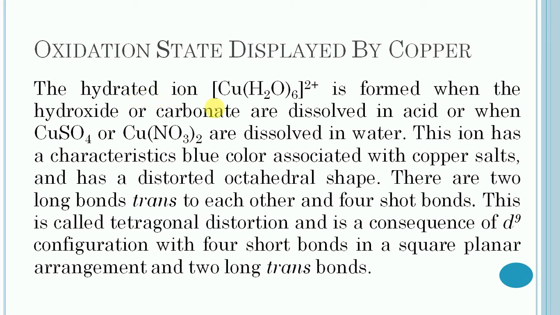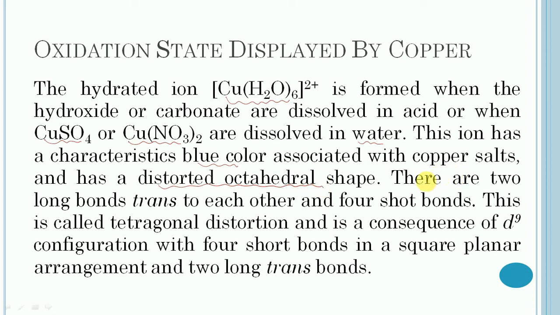Then the hydrated ion, copper with 6 aqueous ligands, is formed when the hydroxide or carbonate is dissolved in acid, or when copper sulfate or copper nitrate is dissolved in water. This ion has the characteristic blue color associated with copper salts and has a distorted octahedral shape.